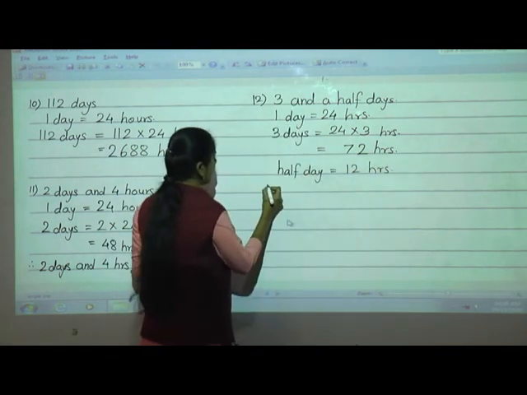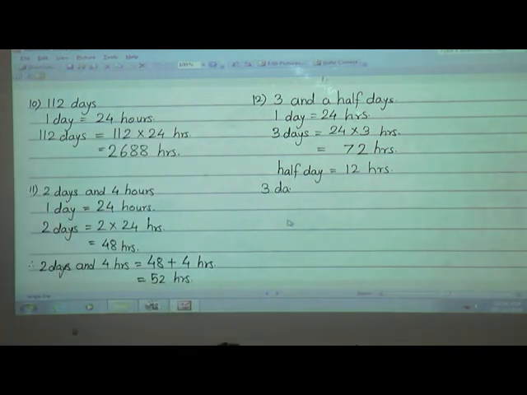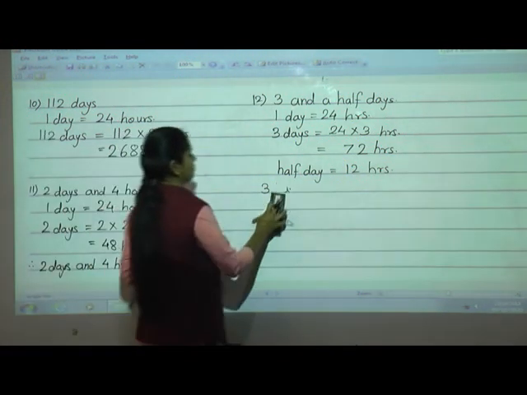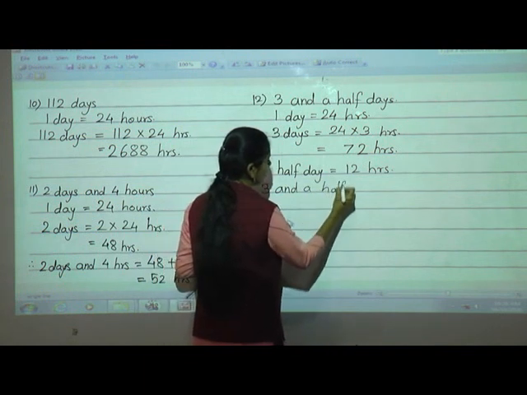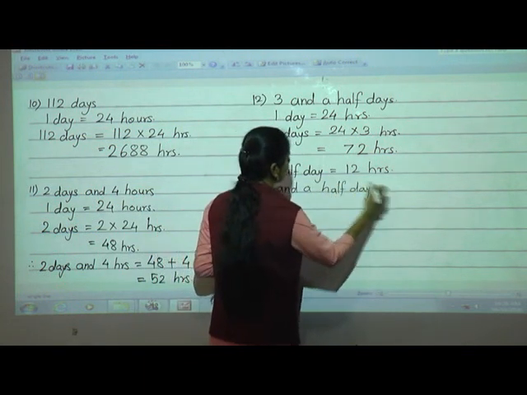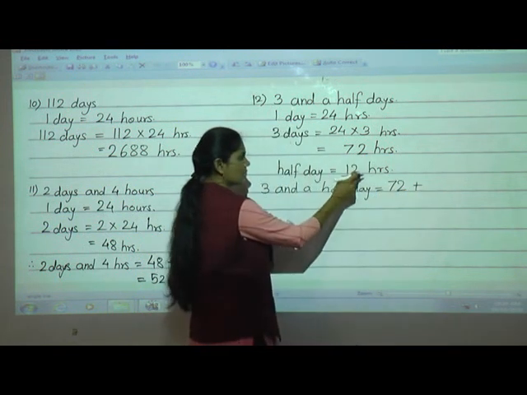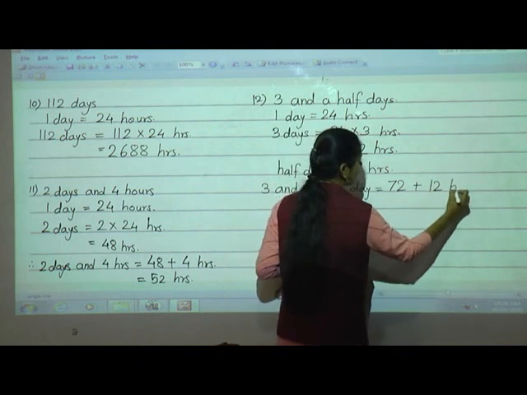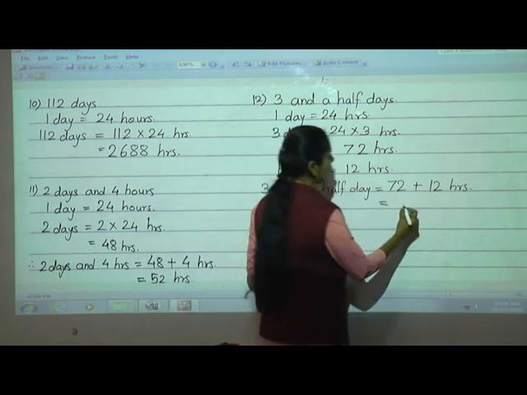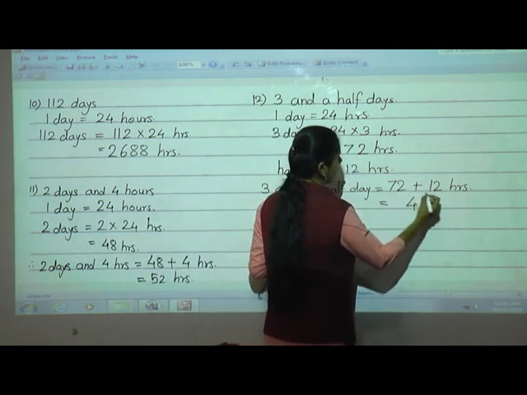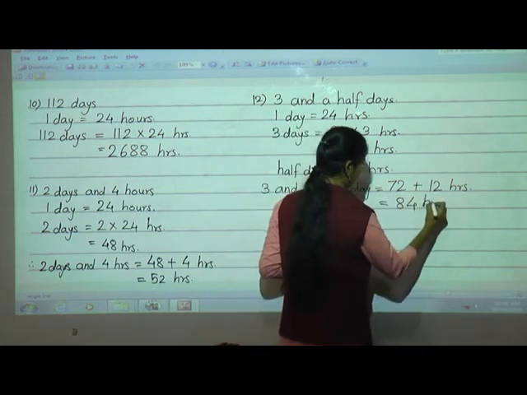So here we will write 3 and a half days is equal to, now 3 days is equal to what? 72. Plus half day is equal to 12 hours. So here we will write 12 hours. Now you have to do the addition only. 72 plus 12. 2 plus 2 is 4 and 7 plus 1 is 8. That is 72 plus 12, 84 hours.